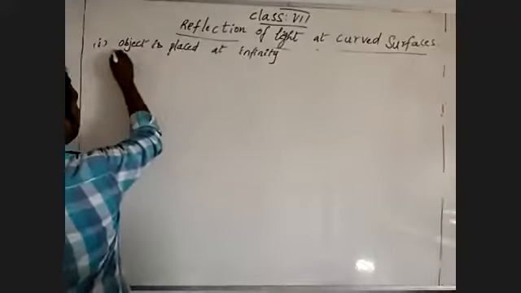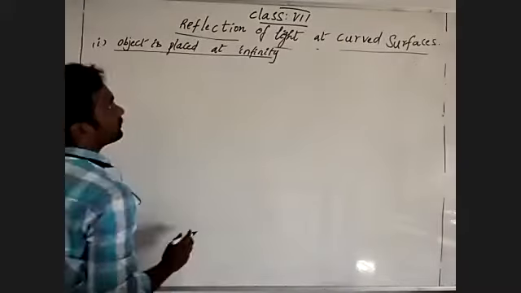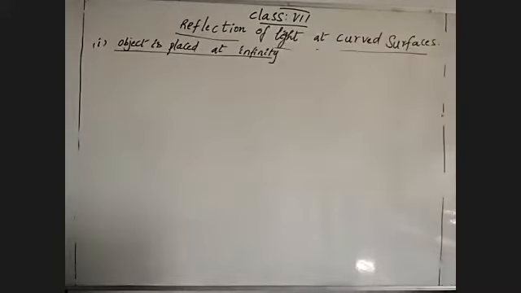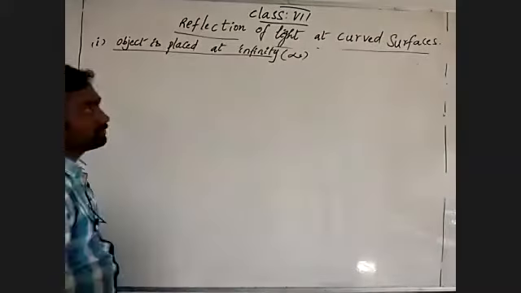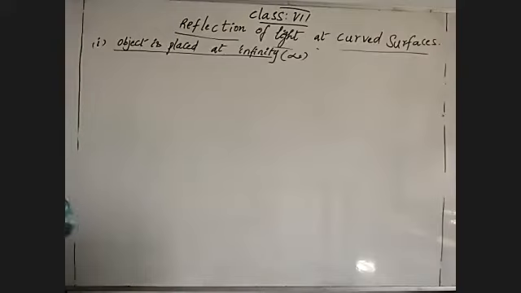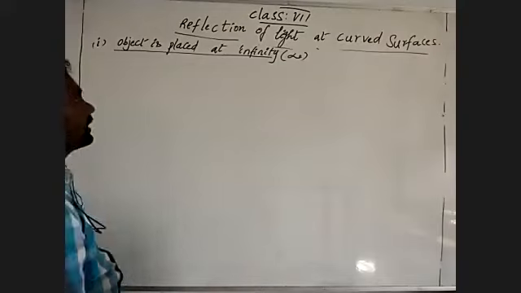When the object is placed at infinity, how will the image be formed by the concave mirror?